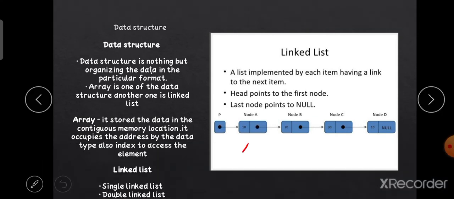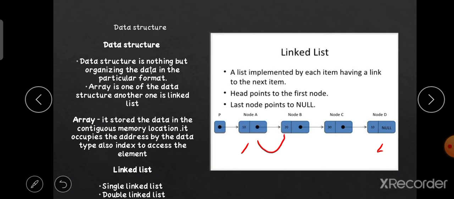This is the first node. It holds 10, and this is the last node. I think it is the tail node, which holds only the null pointer. This 10, this is the pointer. It accesses the next node, 20.